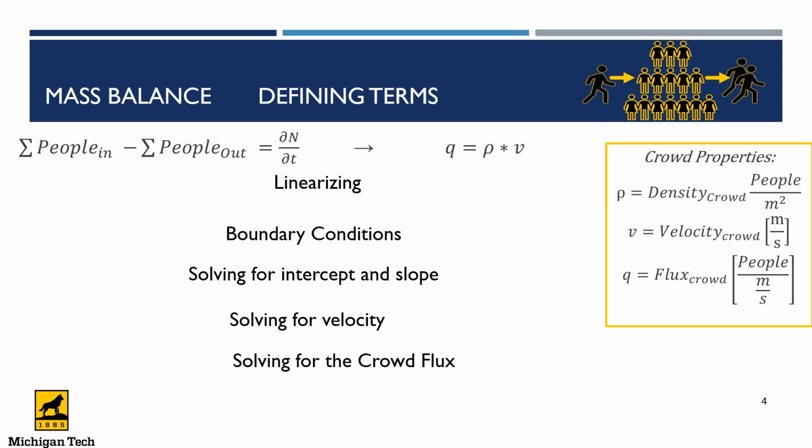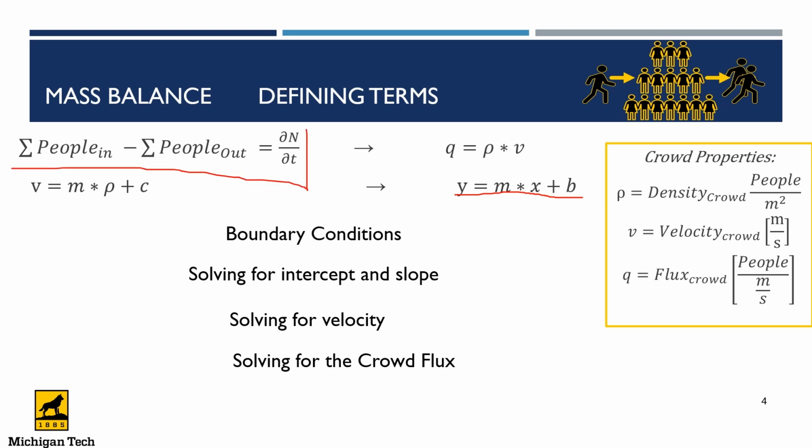Now, when we consider the linearization, we want to find the relation between density and velocity, and as we know, they are linearly related. So we are going to apply the linear equation, which we have here as y = mx + b. Then we also have the relation between density and velocity. However, let me define these terms as we have here.